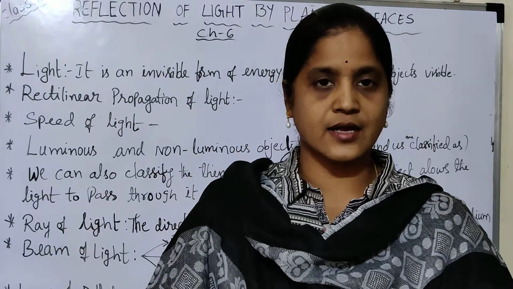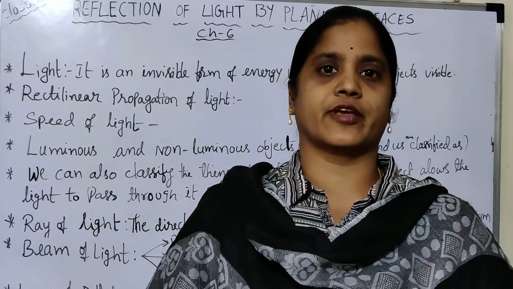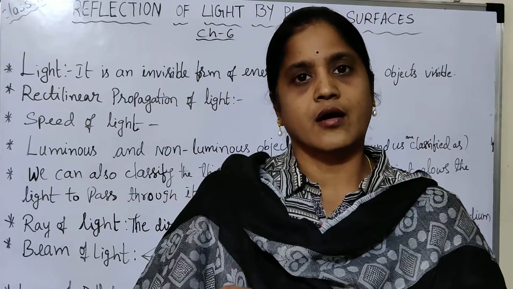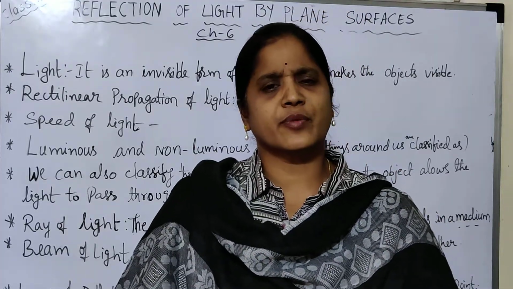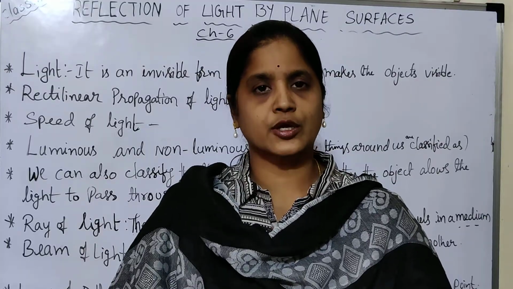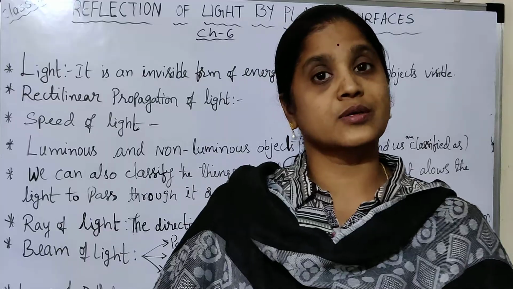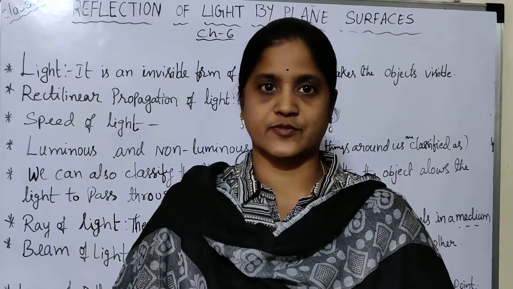The reason is that on the earth we have the atmosphere. Atmosphere means we have gas molecules, different types of gas molecules and air particles. All these particles make the atmosphere.